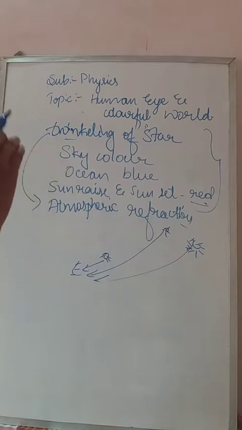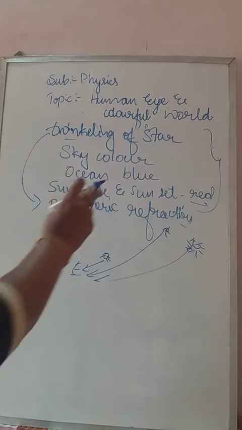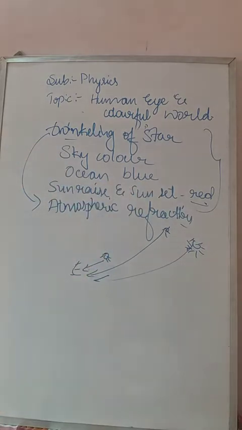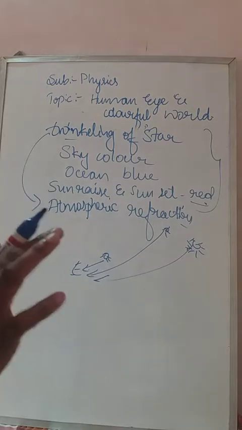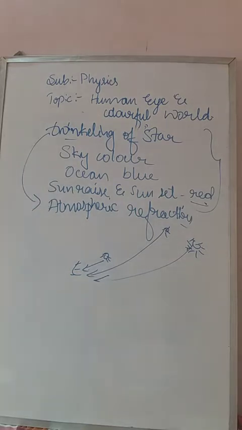So this is happening due to atmospheric refraction. Mainly the stars are twinkling because the amount of light entering the human eye from the varied stars is different, since all the stars are not equidistant from us.